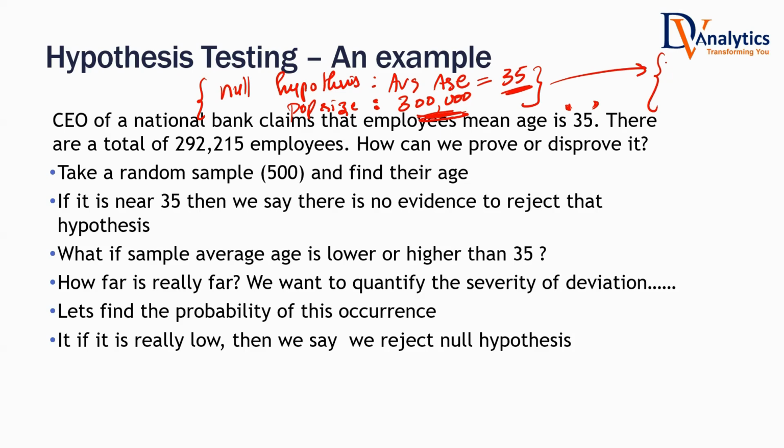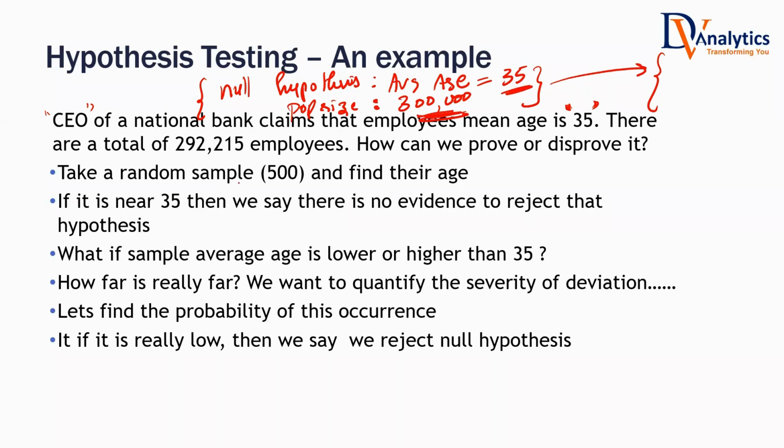Let's be very specific. Are you going to take the sample given by that CEO? He's going to tell you, go to this branch, take 10 samples from here; go to this branch, take 10 samples from here. What will happen? Obviously, he is going to direct us to the locations where the very young people are. Are we going to give any preference when selecting a sample, or are we going to select randomly? Which one is the right one?